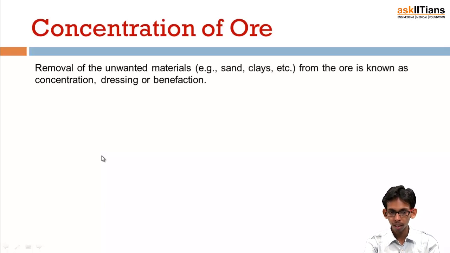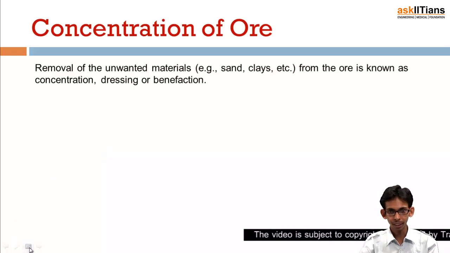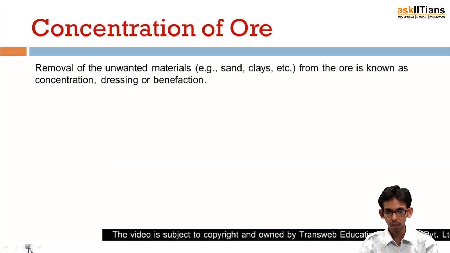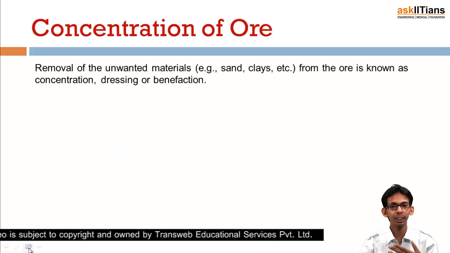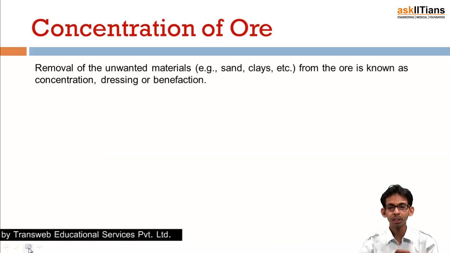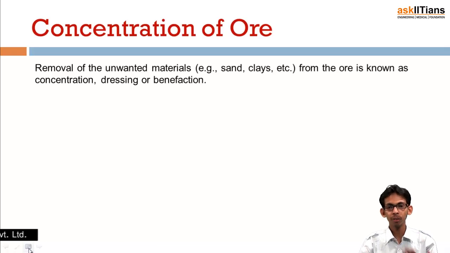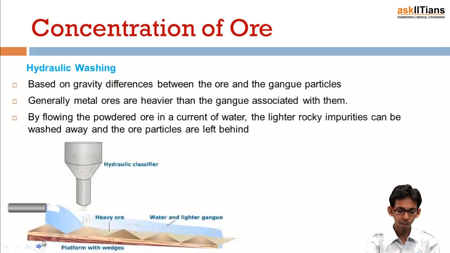And there are different methods. We know that there are different types of metals, so they have different types of ores also, and the properties of ores of different metals are different. So that is why we need different techniques for the concentration of ores of different metals. And the first is hydraulic washing.